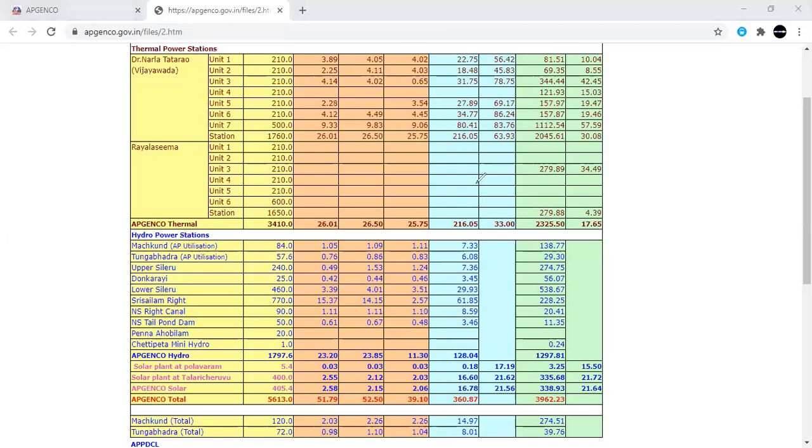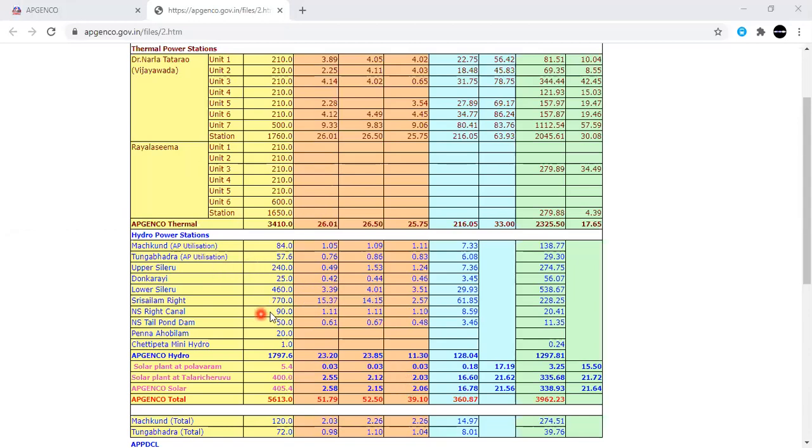So that's why, when the water is available, when the water is there, then automatically we have to operate your hydel power plants in order to minimize your fuel cost. Instead of operating our Rayalaseema power plants, if you operate these hydel power plants to meet your load, then automatically we can minimize your fuel cost. When we minimize our fuel cost, we can provide the power to the customers at cheaper rates.